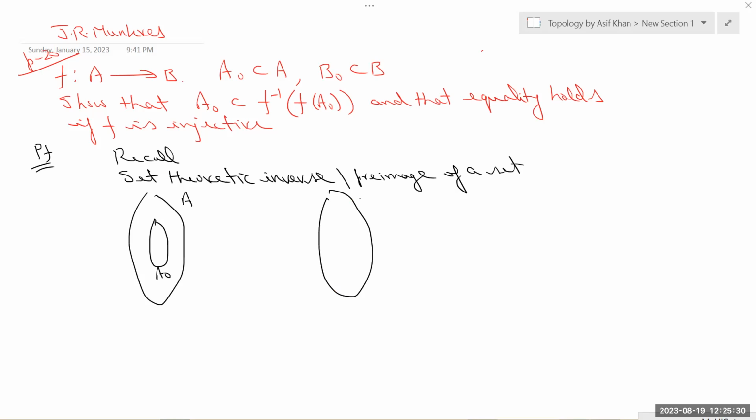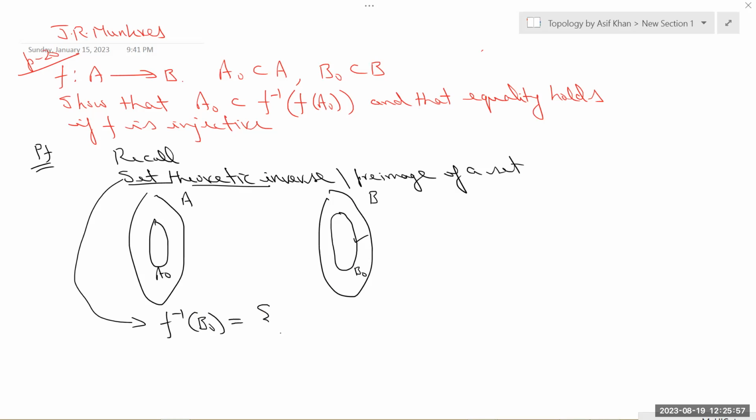Similarly, this one is B, and this one is say B naught. Then, as per definition, the set theoretic inverse image of B naught is denoted by f inverse of B naught.